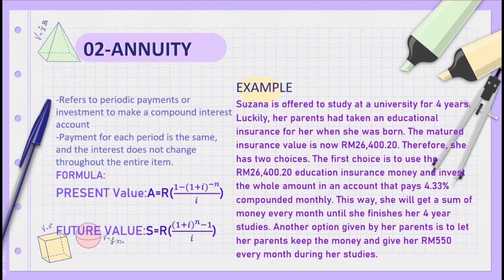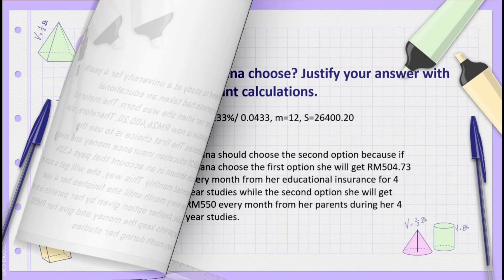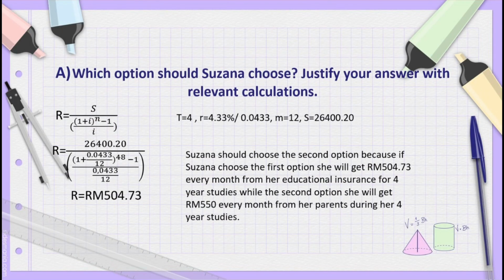Another formula is the present value: A equals R times [1 minus (1 plus i) to the power of negative n] over i. So the question for case study 2 part A is, which option should Susanna choose?